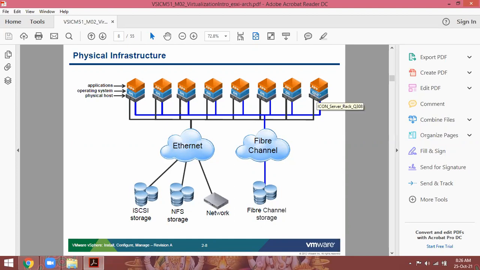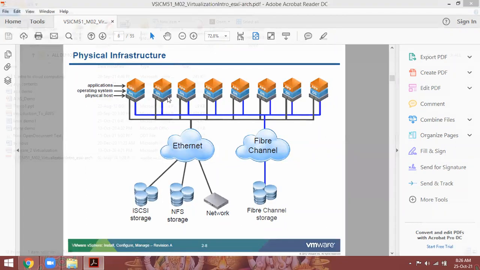Wasting the resources is nothing but wasting the money. For example, 50 lakhs you invested to buy 100 servers, and 50% of the resources are wasted. Whatever it may be, databases you can run maximum 50 to 60% only, so the remaining resources are wasted. Physical server, server means hardware, on top of that platform, Windows or Linux, on top of that application. Physical network, physical storage, everything physical. These are called physical data centers. I will show you how they are built.